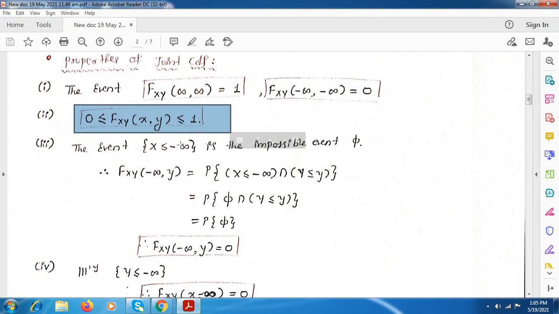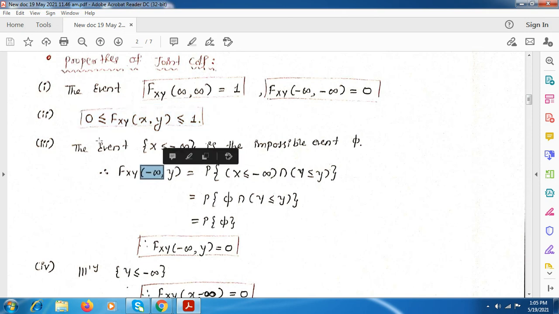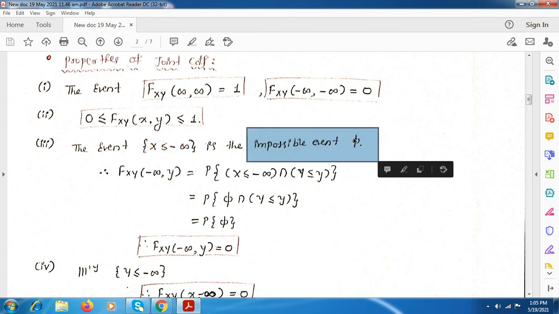If we consider only one random variable as minus infinity, the event is x less than or equal to minus infinity, and y is kept as it is. When x is less than or equal to minus infinity, there are no values, which means it is not a possible event. It is an impossible event, which we represent by phi.